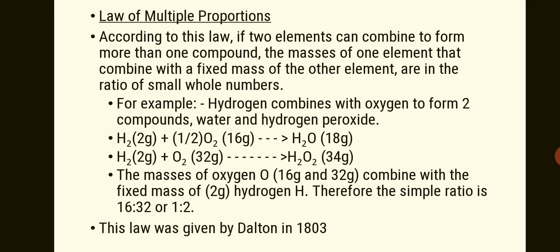Now the law of multiple proportion. According to this law, if two elements can combine to form more than one compound, the masses of one element that combine with a fixed mass of the other element are in the ratio of small whole numbers. They cannot be fractional, they are always in multiples of whole numbers, or you can say natural numbers. For example, hydrogen combines with oxygen to form two compounds, water and hydrogen peroxide.